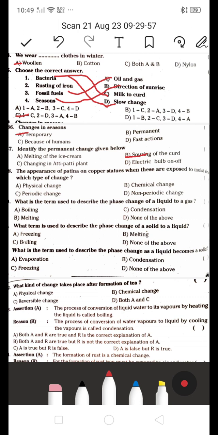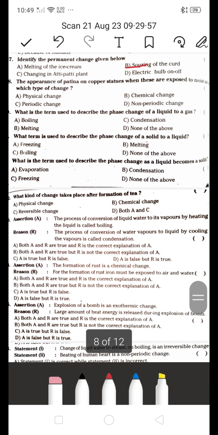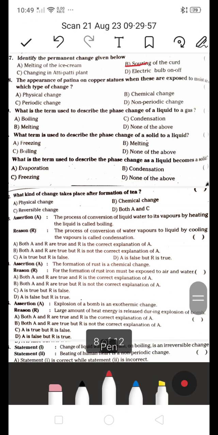Next one, the appearance of patina on copper statues when these are exposed to moist air is which type of change? Is it a physical change, chemical change, periodic change, or non-periodic change? The appearance of patina on copper